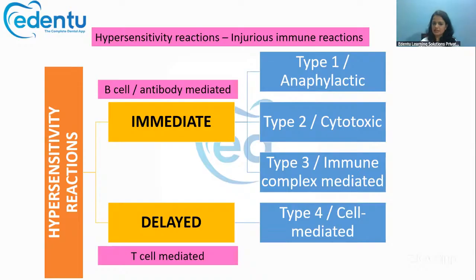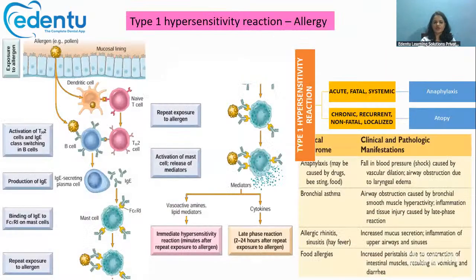But the delayed type, which is mediated by the T cell, is called type 4, or T cell mediated hypersensitivity reaction. Okay, so type 1 hypersensitivity reaction is also called allergy.